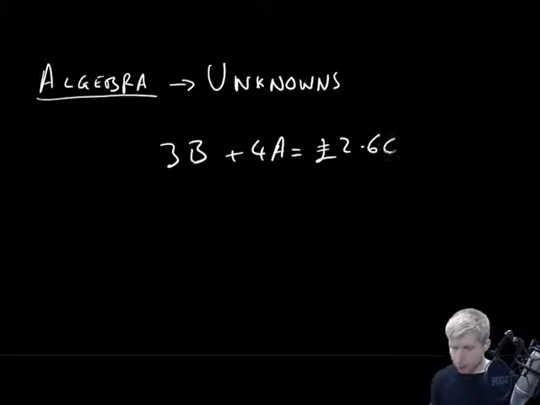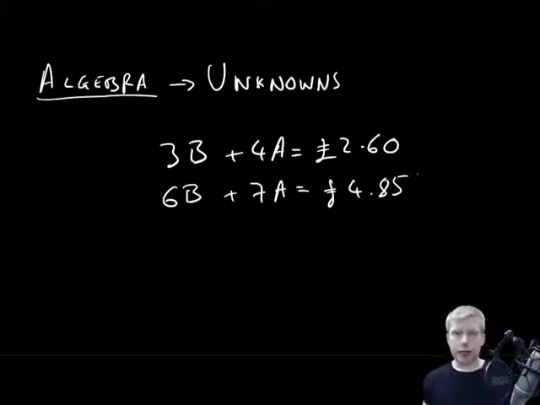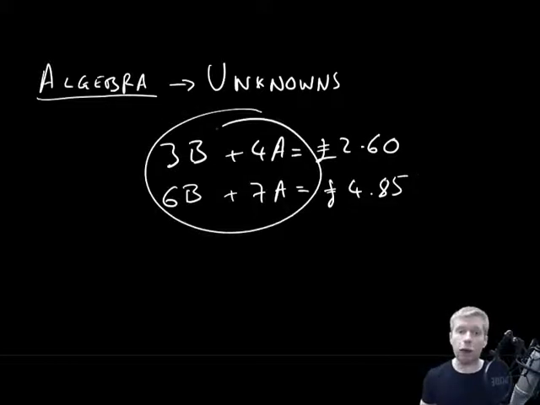Okay. Now obviously I don't know how much 1 banana and 1 apple is, but I do know that on another day I walk in and I buy 6 bananas and 7 apples and it comes to £4.85. Now using this bit of information, I'm able to work backwards and use algebra in order to understand what 1 apple and 1 banana costs.